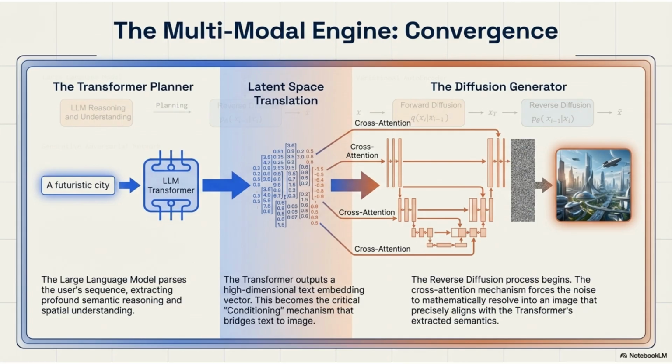The multimodal engine converges the transformer planner and the diffusion generator. The transformer parses the text, creating a high-dimensional text embedding vector. Cross-attention mechanisms then force the reverse diffusion process to align the generated image with the transformer's extracted semantics.